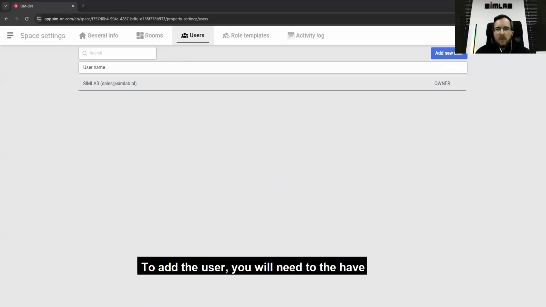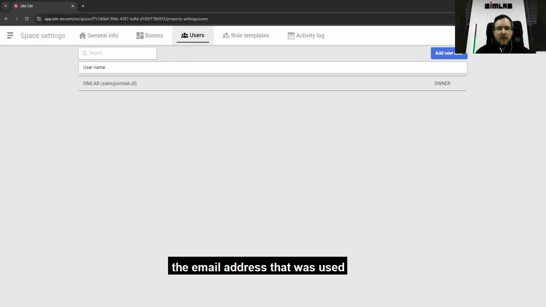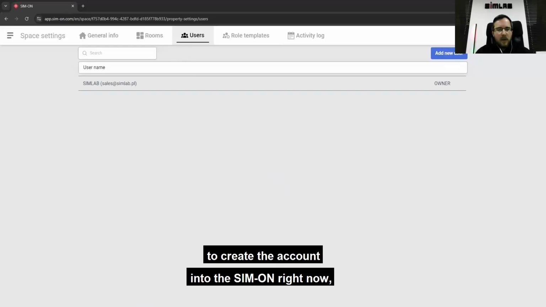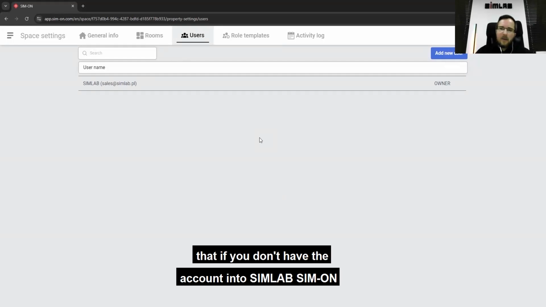To add the user, you need to have the email address that was used to create the account in Simon. In a very short period of time, there will also be an invitation option, so if the person doesn't have an account in our software, you can send an invitation from the software, and the person will receive a link to create the account.